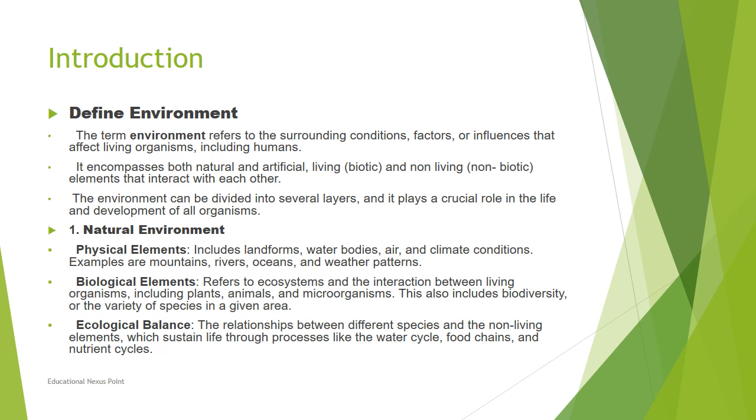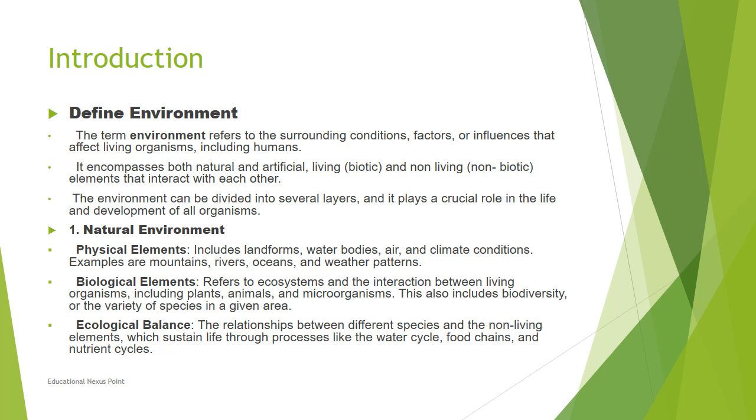So in biological elements, you have an interaction between the living organisms, plants and animals, or plants and microorganisms, animals and microorganisms. But in ecological balance, what happens? It is a relationship between different species and the non-living elements.